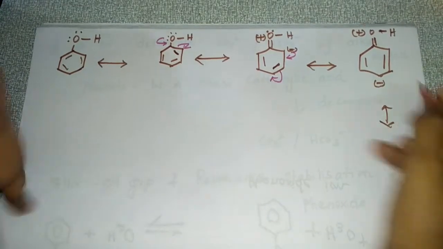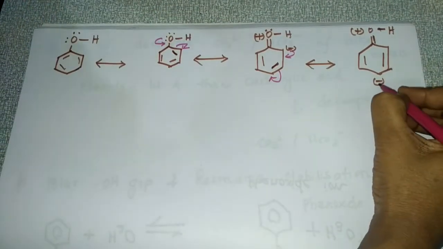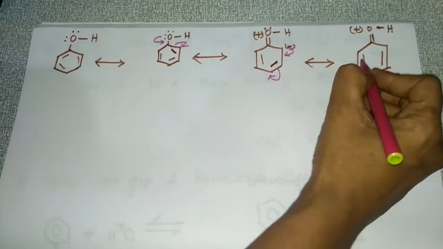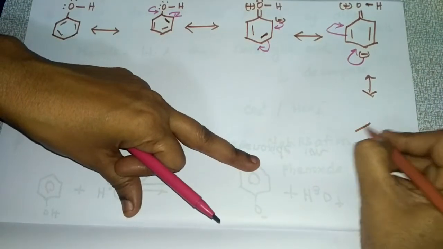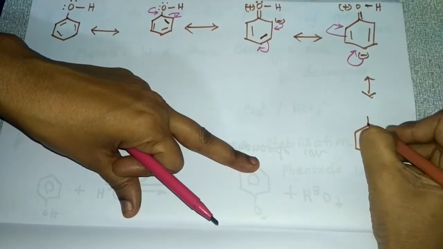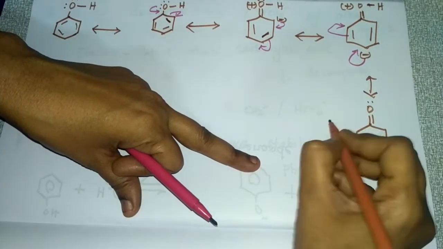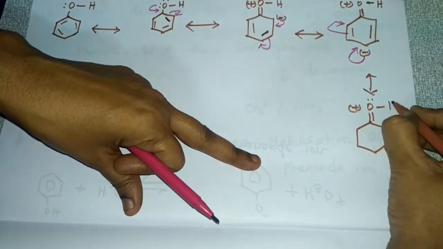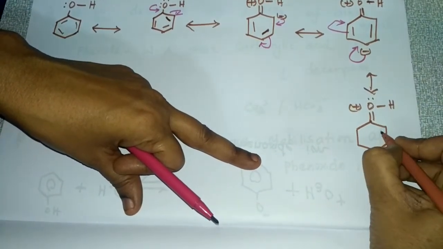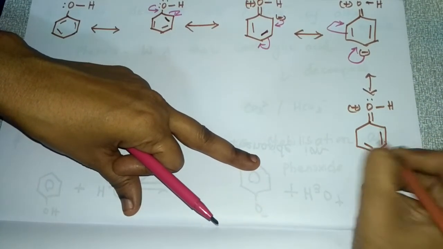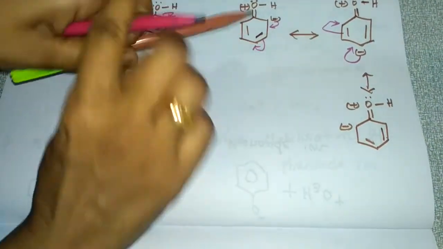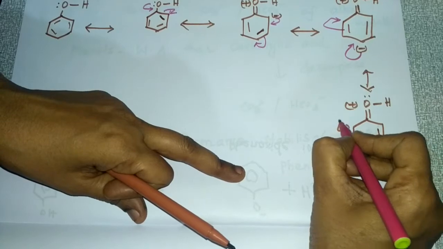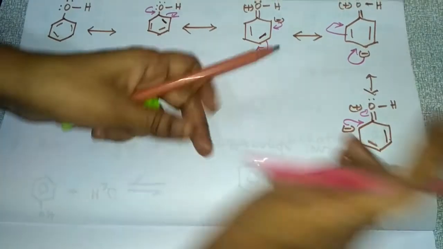Next, these electrons will become a bond here and this bond will become electrons here, and your resonance structure will be the same, a double bond to O with one lone pair of electrons, a positive charge, and hydrogen. Next, these electrons will become a bond here and this will go.